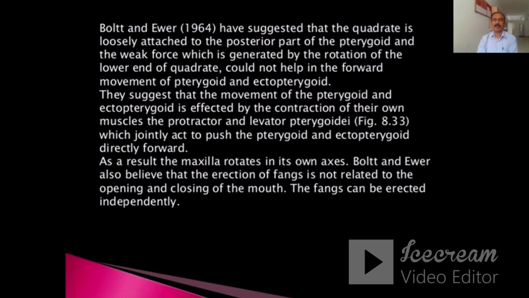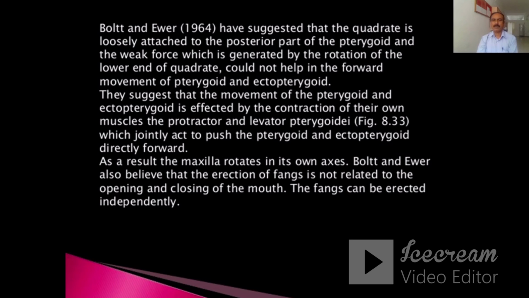Bolt and Ewer in 1964 have suggested that the quadrate is loosely attached to the superior part of the pterygoid, and the weak force, which is generated by the rotation of the lower end of the quadrate, could not help in the forward movement of pterygoid and ectopterygoid.